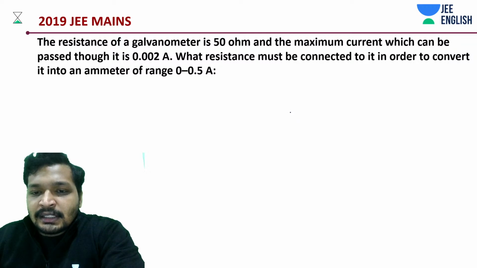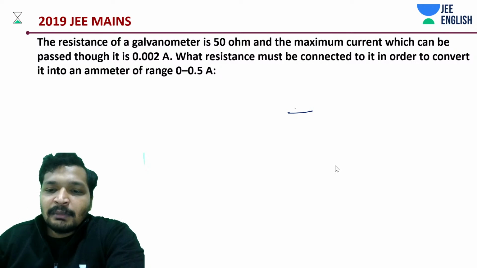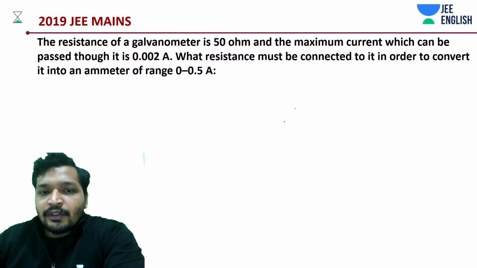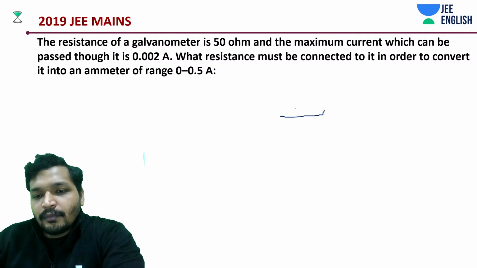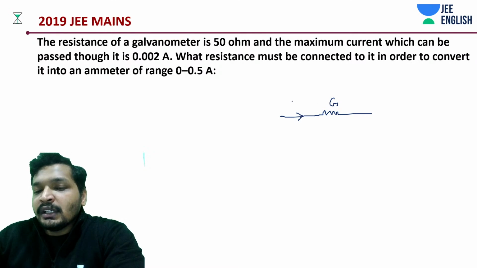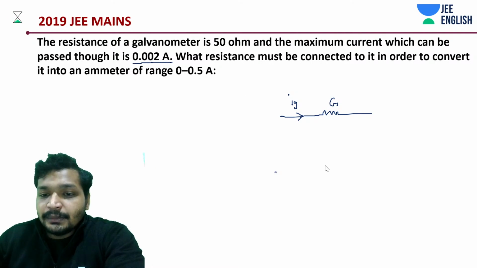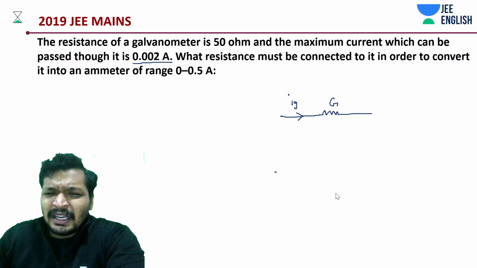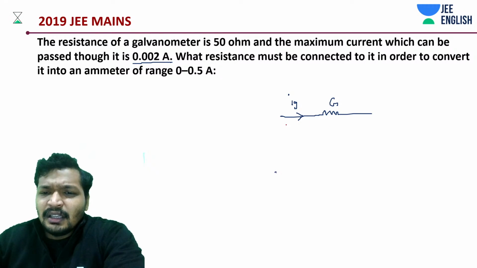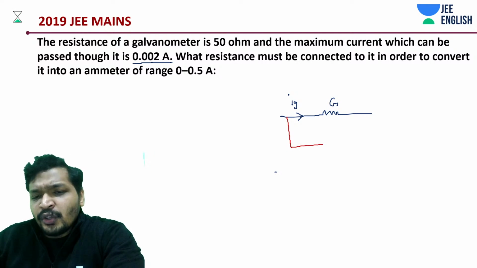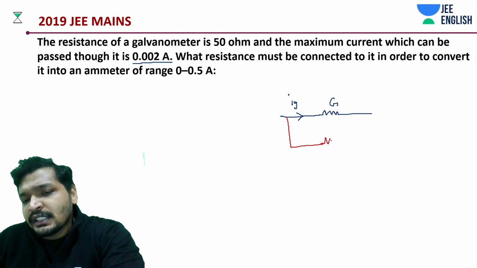This is how it works. You have a galvanometer, like the equivalent circuit of this galvanometer, and this galvanometer can only handle up until Ig. How much is Ig? 0.02 amperes, like 2 milliamperes. Now you have a shunt resistance.